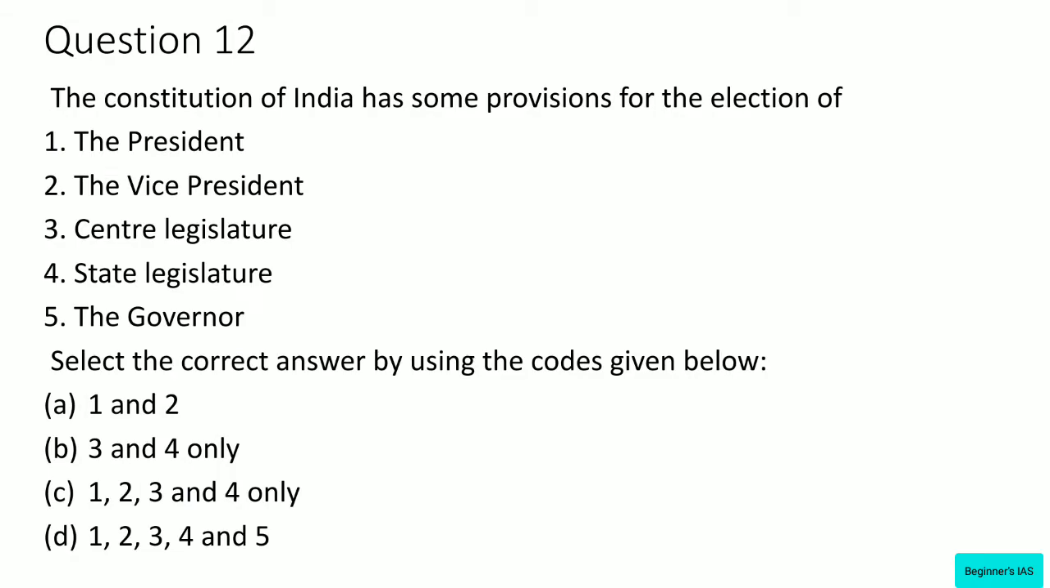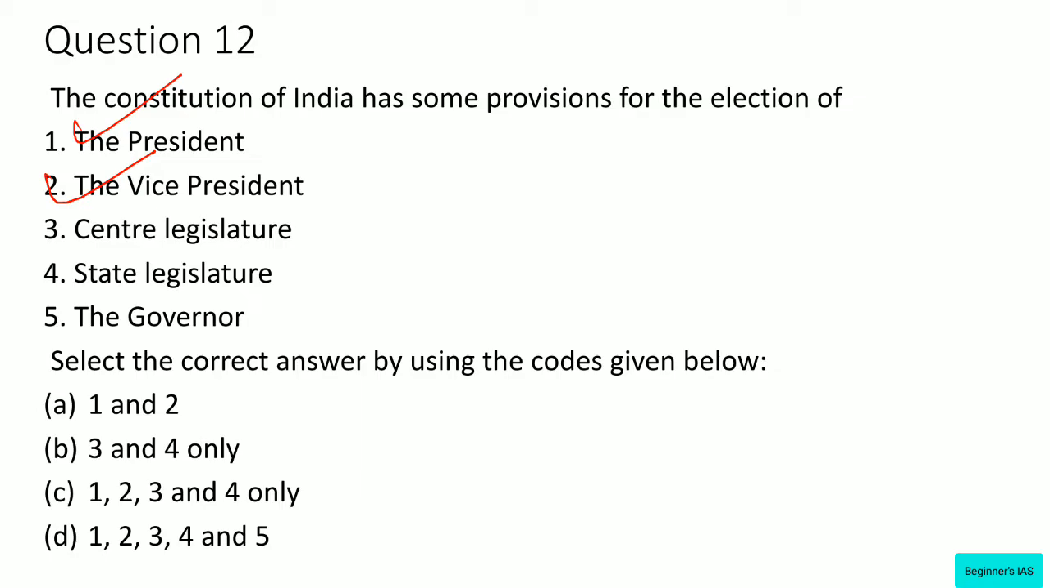The Constitution of India has some provisions for the elections of President, Vice President, Central Legislature, State Legislature, and the Governor. See, the President is not directly elected by the people, but by the members of the Electoral College. Therefore, yes, this is right. And what about statement number 2? The Vice President, like the President, is not directly elected by the people, but by the method of indirect election, elected by the members of an electoral college. Therefore, this is also right.